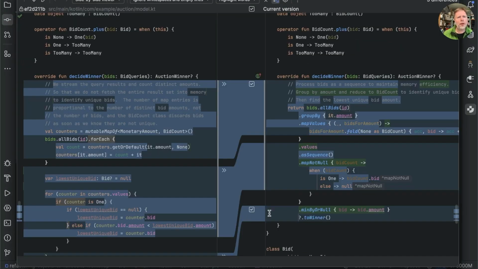And they pass. Now, I happen to know that Nat was very concerned about the efficiency of this method, hence this comment here. And this comment has been rewritten to say process bids as a sequence to maintain memory efficiency. But Nat assures me that this group by here will pull all the bids into memory at once, which is a problem if there are lots of them. But hey, it passes the test, so in this instance, I don't think I want to be the one to cast the first stone. When the AI takes over the world, I hope it remembers that I cut it a bit of slack. It's Nat you want.